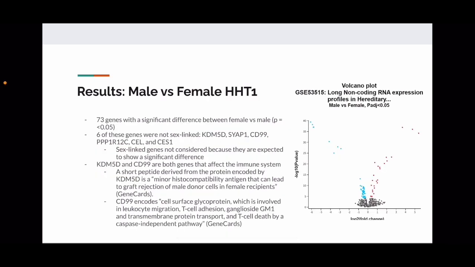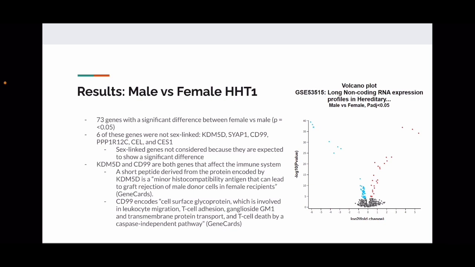For the male versus female HHT1, we found a total of 250 different genes between male versus female. Only 73 of these genes were found to be significant, and of those 73, 6 of them were not sex-linked. We did not consider the sex-linked genes because they were expected to show a significant difference. KDM5D and CD99 both affected the immune system.